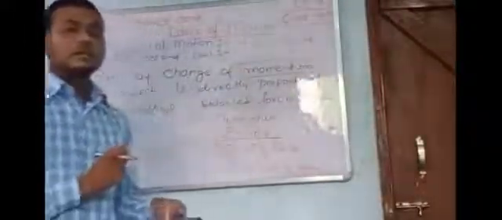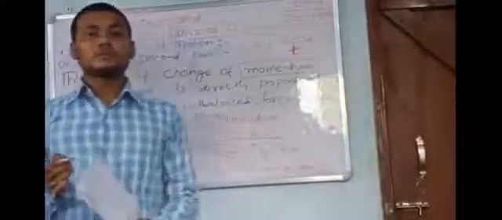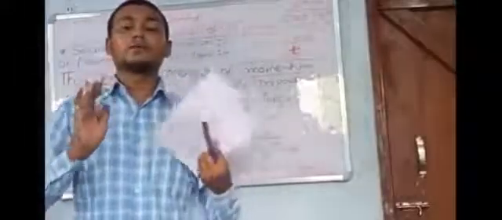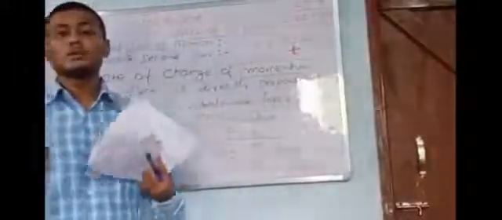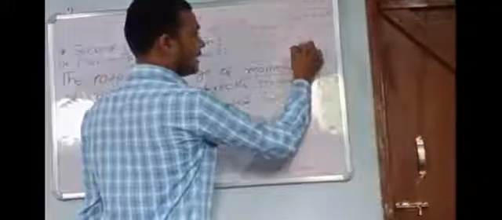So rate of change of velocity. Rate is considered as t. If you go to the market and ask the price of sugar, the shopkeeper says 5 rupees per kg. So here rupee is the rate. Similarly, here the acceleration is the rate, where velocity is measured in terms of time.